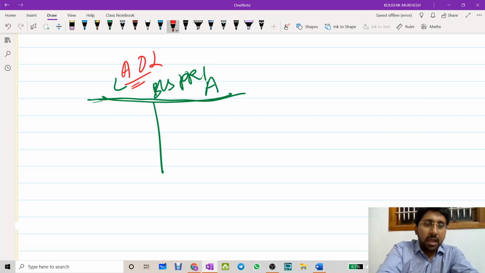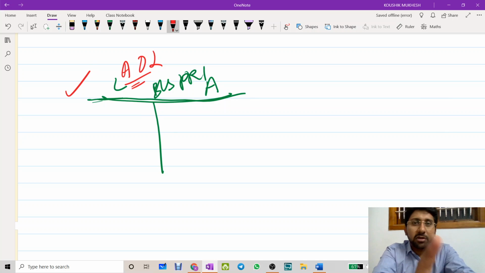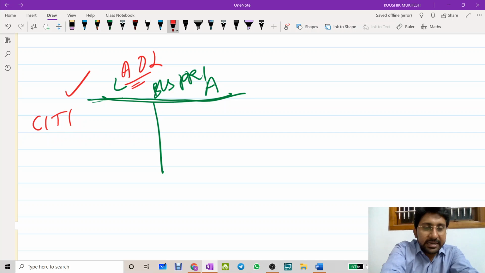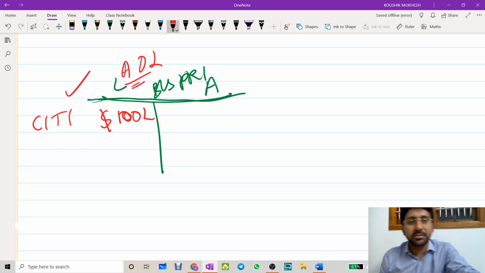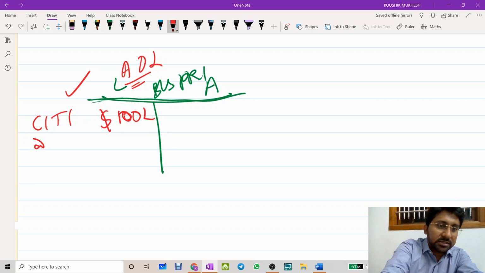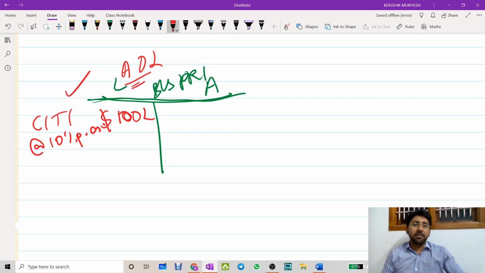I'm first going through the liability because amortization of loan is a liability for me. Mr. A, being a PRI, has taken a loan from Citibank worth $100 lakh, at the rate of 10% per annum. Now after 1 year, how much interest does he have to pay? He has to pay $10 lakh.